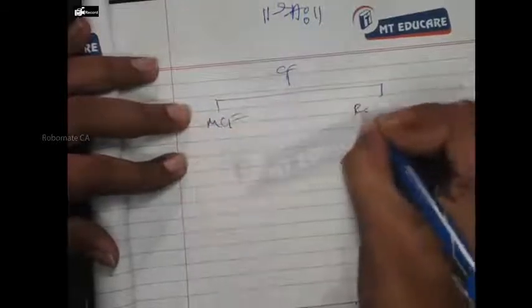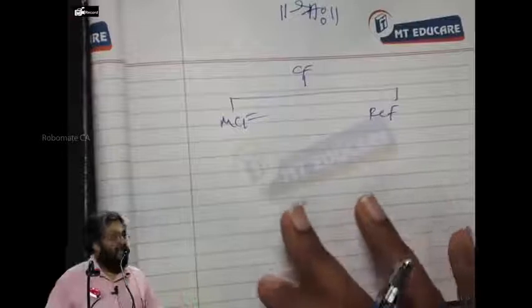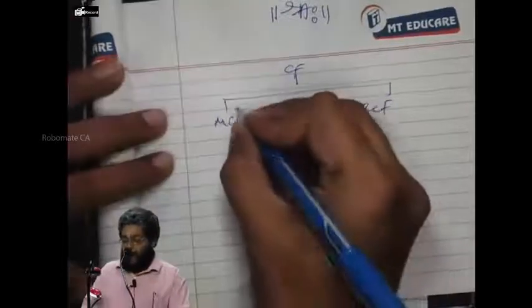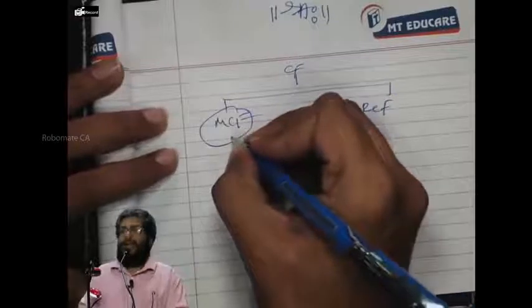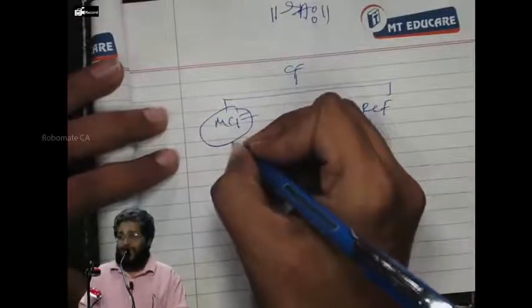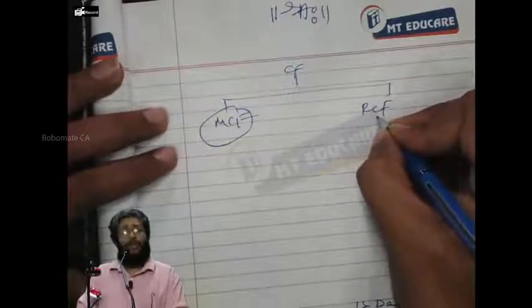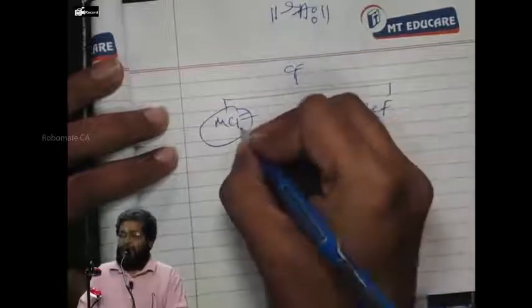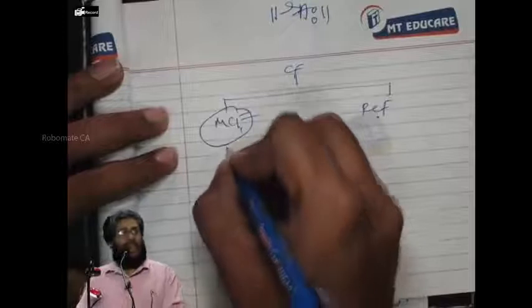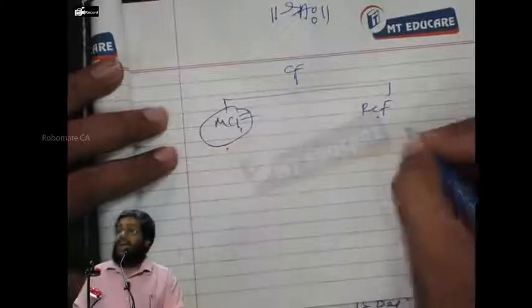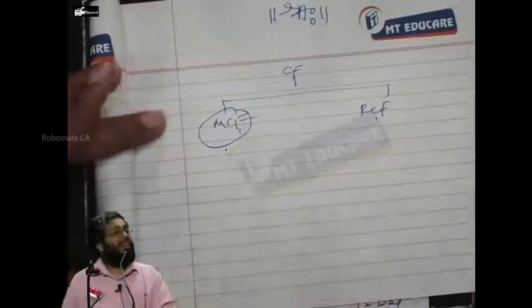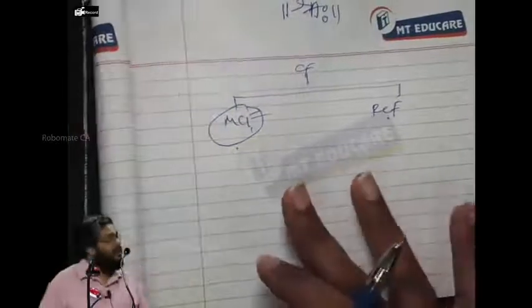That means there are two types of cash flows. How many types of cash flows here? Two types of cash flows. One is money cash flow. Another is real cash flow. Money cash flows are the estimated cash flows loaded with inflation. Real cash flows are the estimated cash flows with no inflation. Everybody saw? Now, this is with inflation, this is without inflation. So, this is a cash flow estimated along with inflation. Cash flow estimated without inflation is called real cash flow, and with inflation, money cash flow. Respond. Are you following or not?